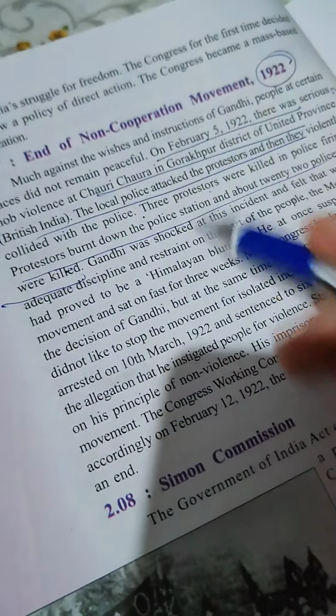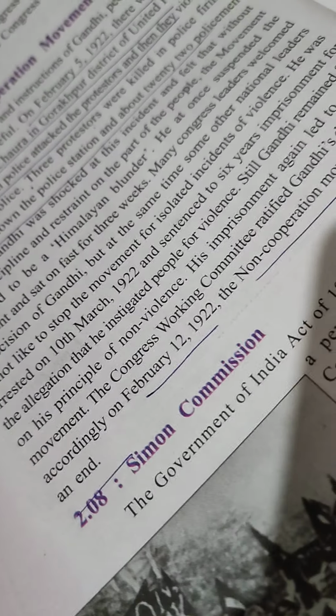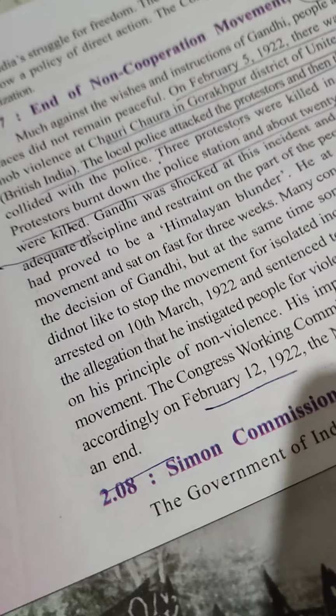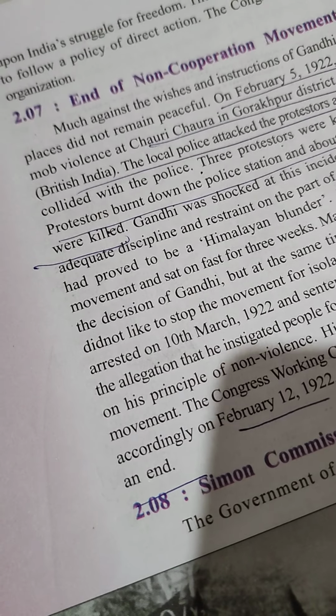So finally, what happened? The incident took place on February 5, and on February 12, 1922, the non-cooperation movement came to an end. So this is all about the beginning of the non-cooperation movement and the end of the non-cooperation movement.